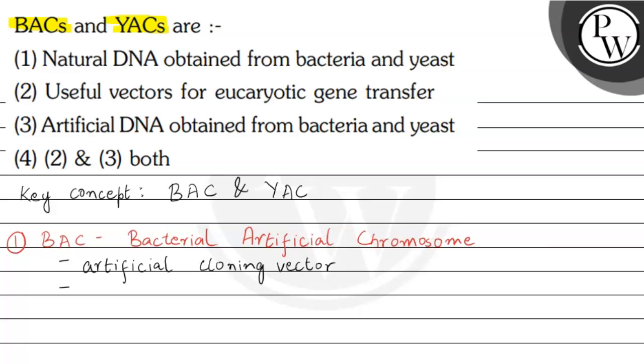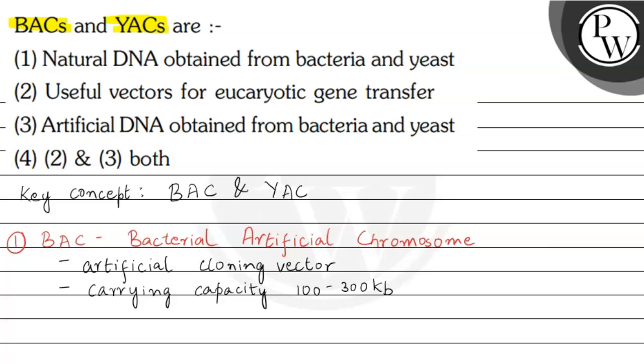This is because bacterial artificial chromosomes have a carrying capacity of 100 to 300 kb. So this means that we can insert around 100 to 300 kb of gene of our interest. But in case of plasmid, the carrying capacity was less than 10 kb, and therefore the bacterial artificial chromosomes are much more efficient cloning vectors as compared to plasmids.